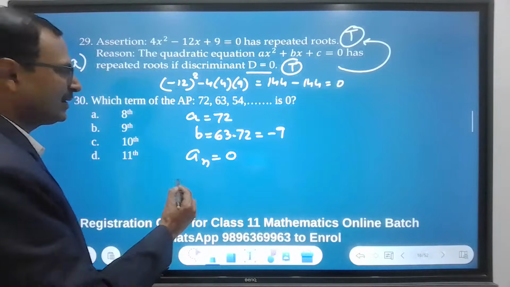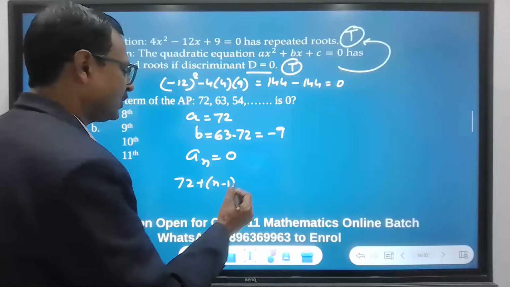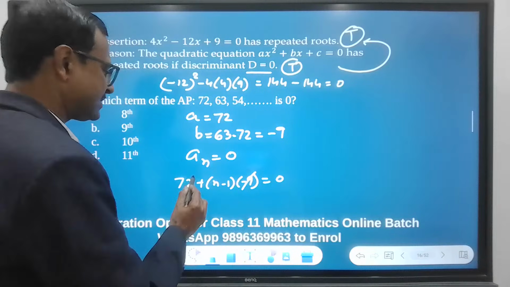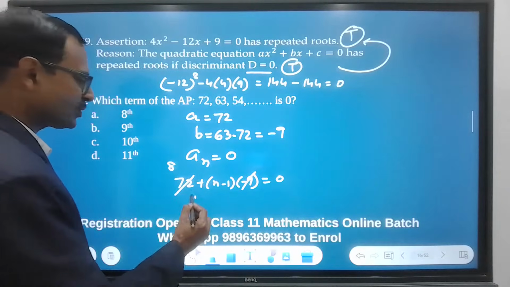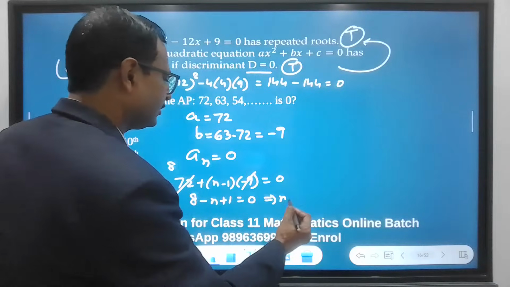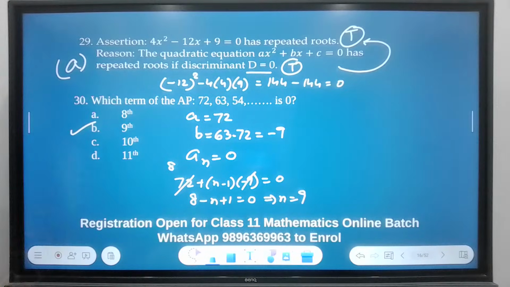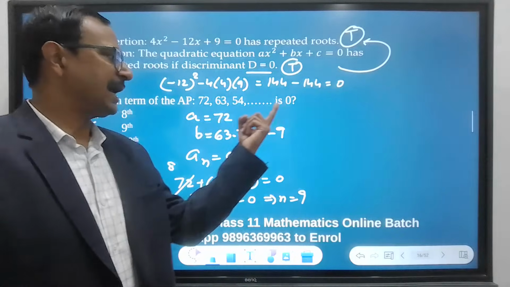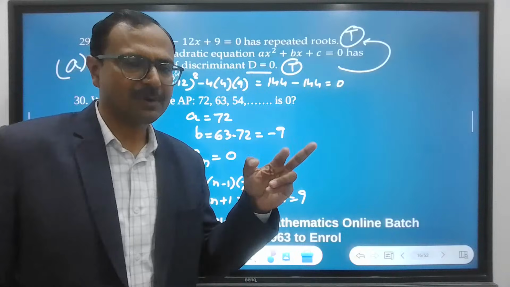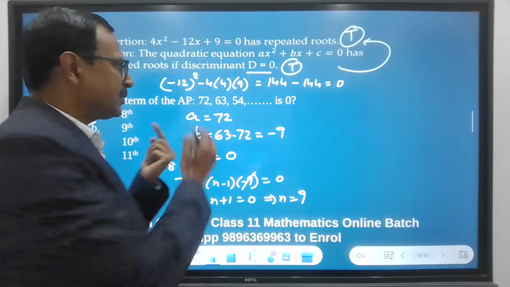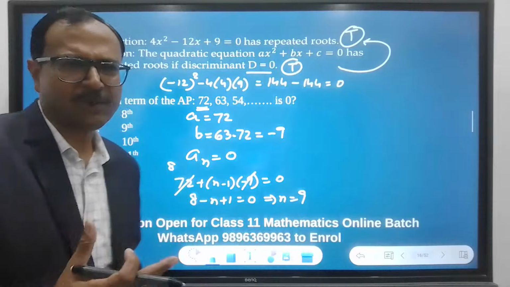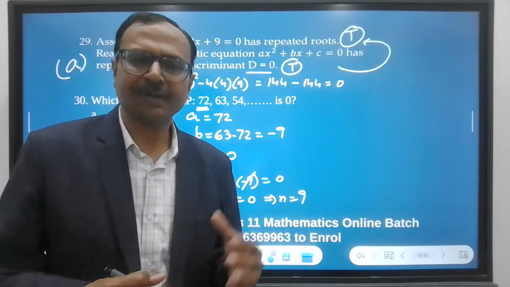So a plus n minus 1 into d equals 0. 9 cancels, 9 8s are 72. So 8 minus n plus 1 equals 0, so n equals 9. The ninth term is 0. And this is simply the 9 times table. If you start with 0, this is the 8th multiple of 9, plus 0 is the ninth term. That way also you can interpret the question.